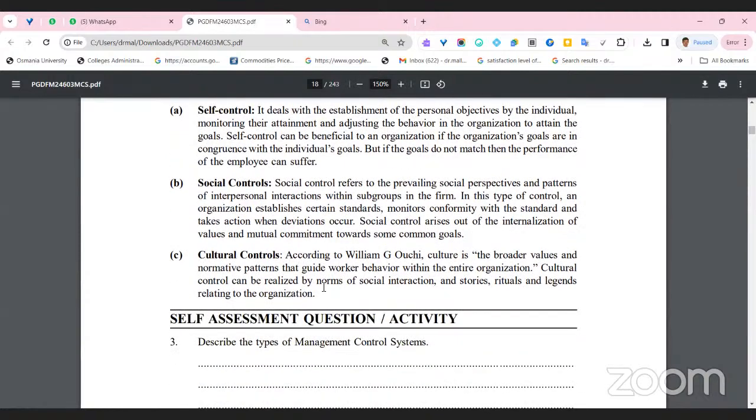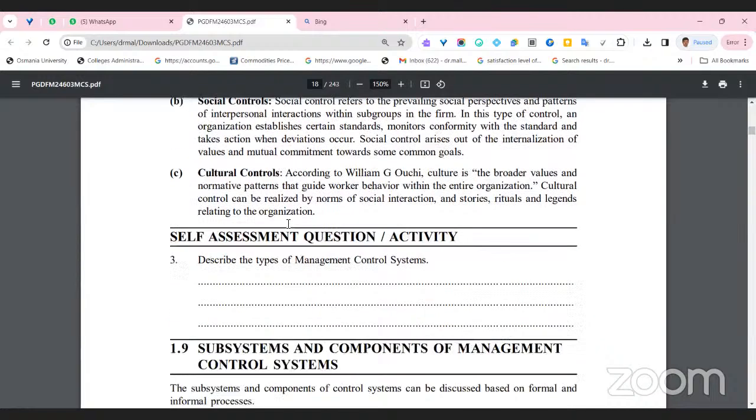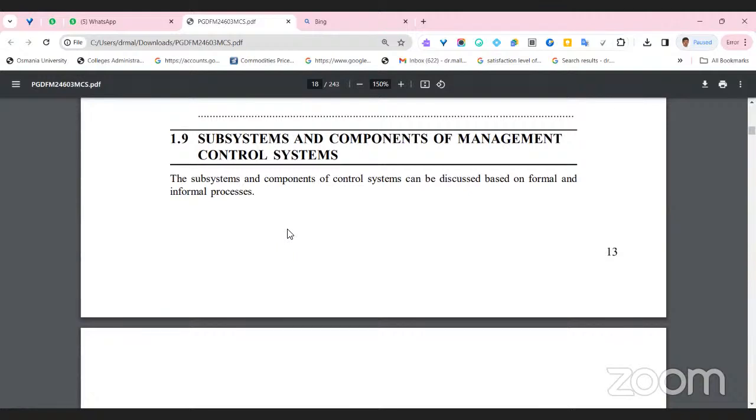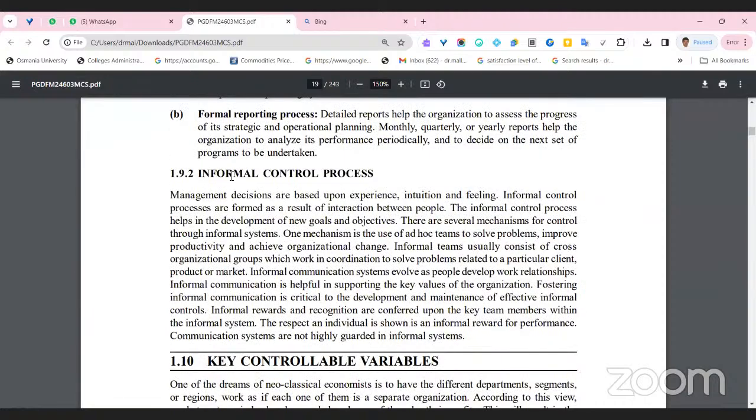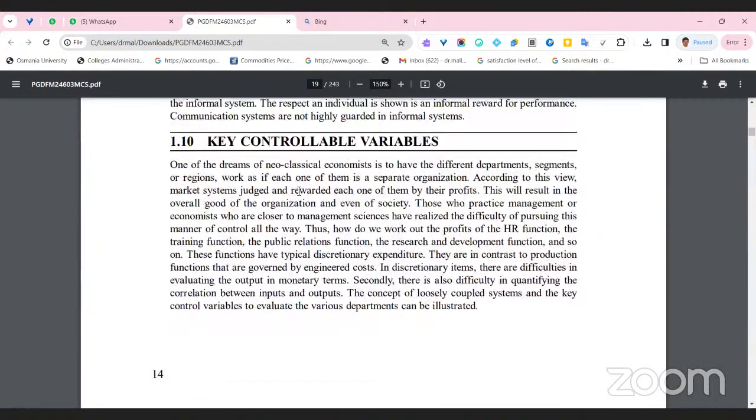According to Williams G. Ouchi, culture is the set of values and normative patterns that guide work behavior within the entire organization. The subsystems and components of the management control system are formal planning processes and formal reporting processes. Management decisions based on informal processes are also very important. The firm has to manage both formal control and informal control.